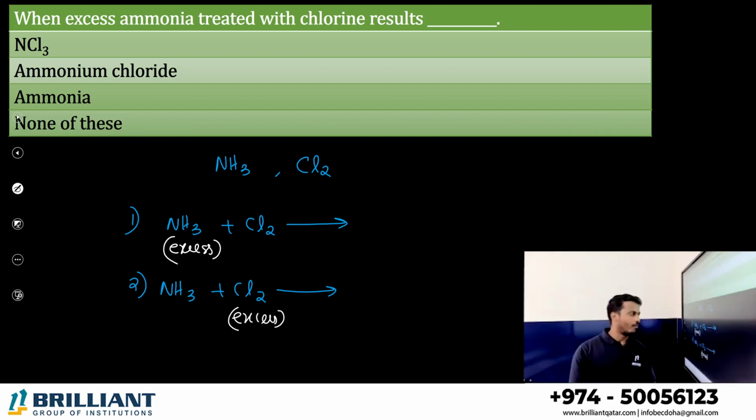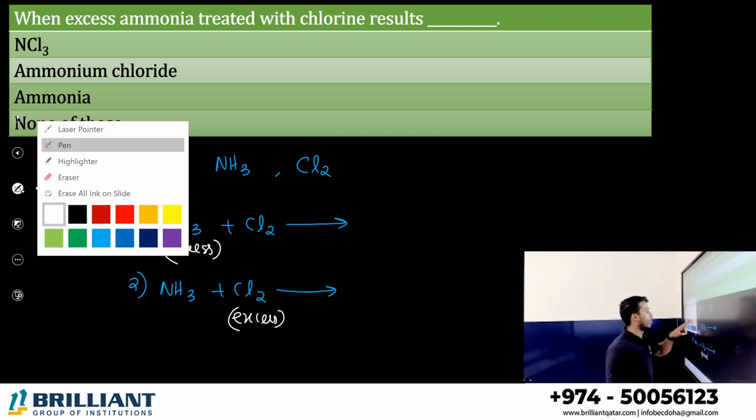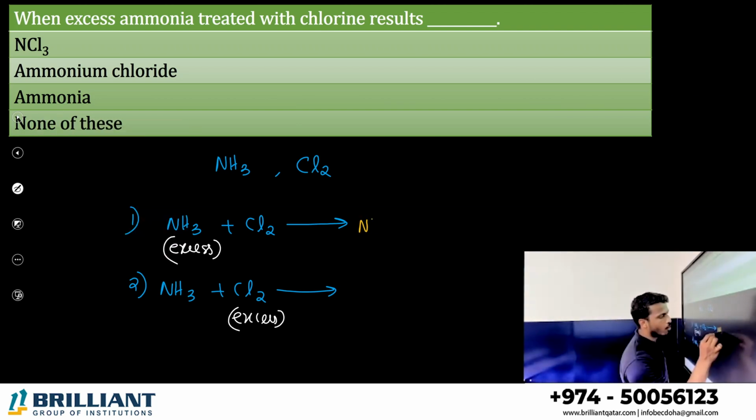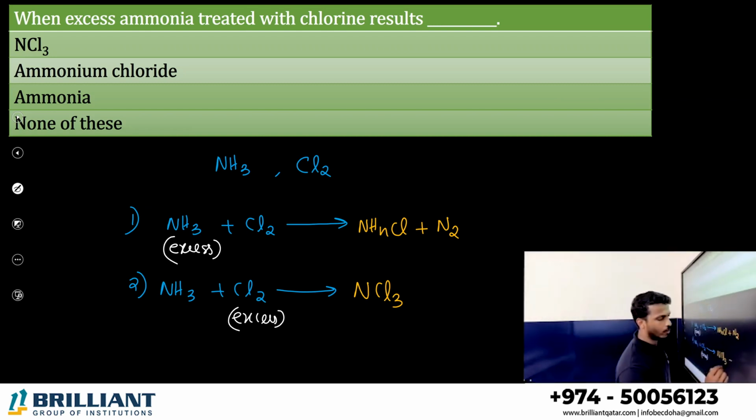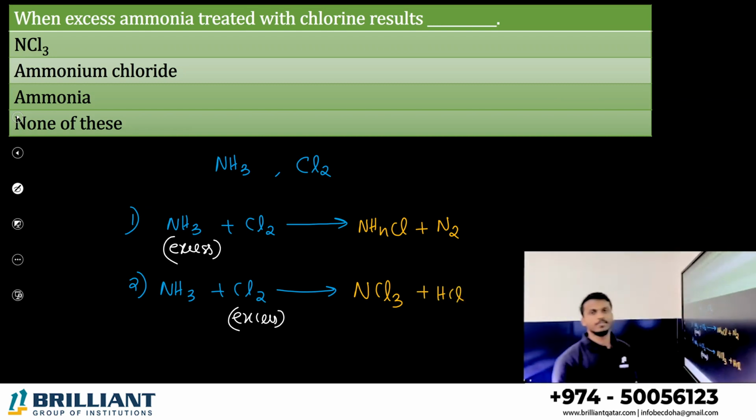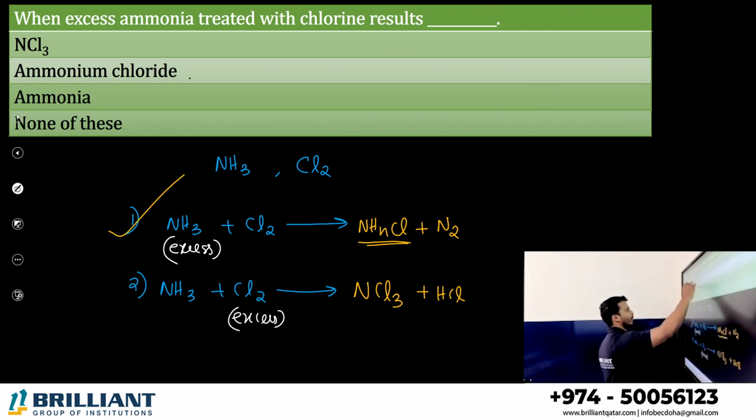Both are different. When you treat excess ammonia with chlorine, you are going to get ammonium chloride along with nitrogen gas. If you treat excess chlorine with ammonia, instead of ammonium chloride, you will get an explosive material called nitrogen trichloride along with hydrochloric acid. Difference is there. Okay, careful. So when excess ammonia is treated, we need the first equation. What is the forming product? Ammonium chloride. Option B is the correct answer.